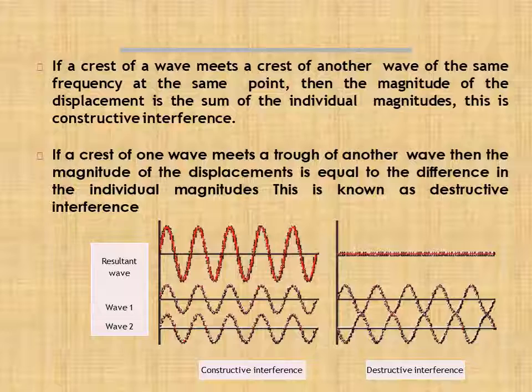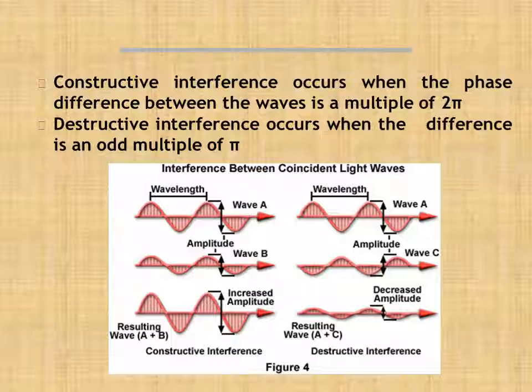As we know, the square of the amplitude is directly proportional to the intensity of the wave. Amplitude increases, intensity increases. Amplitude decreases, intensity decreases. So ultimately, in constructive interference, intensity is maximum. In destructive interference, intensity is minimum. On the other hand, constructive interference occurs when the phase difference between the waves is a multiple of 2 pi. Destructive interference occurs when the difference is an odd multiple of pi.